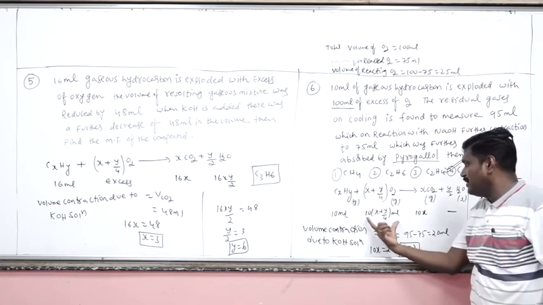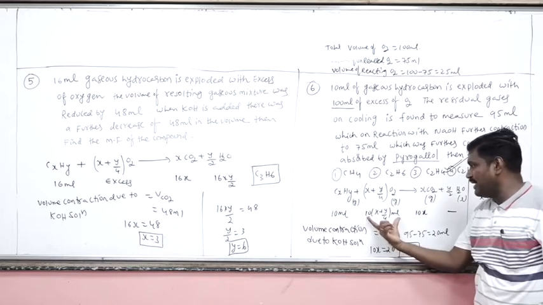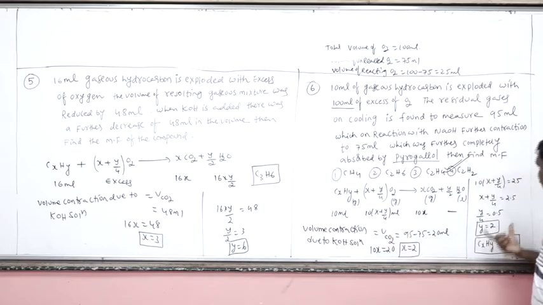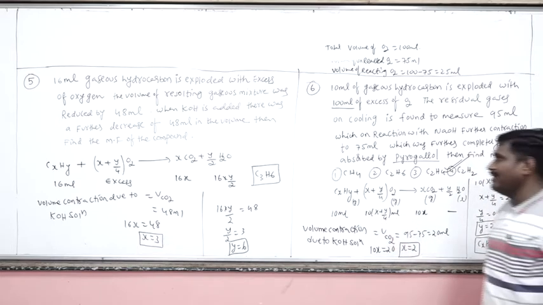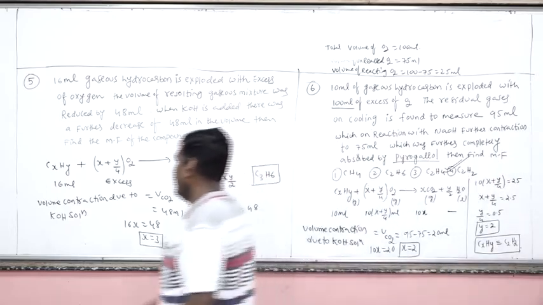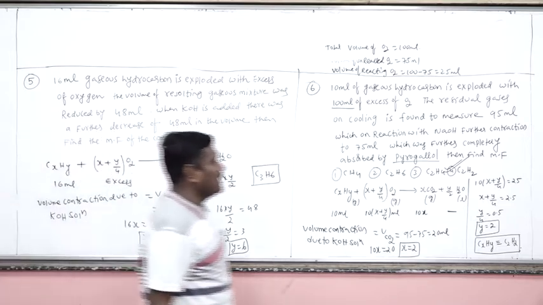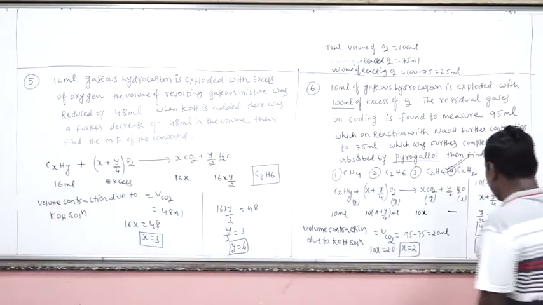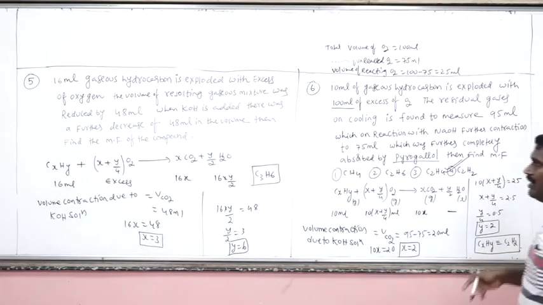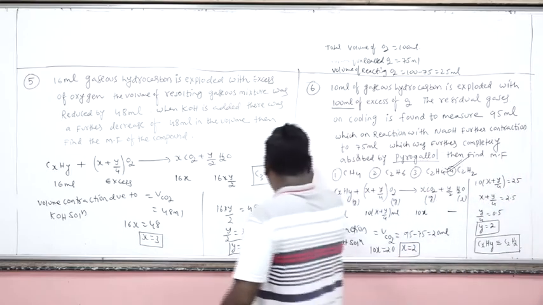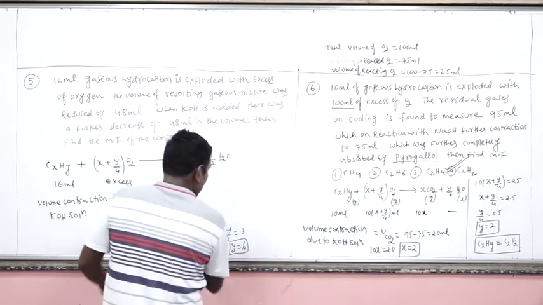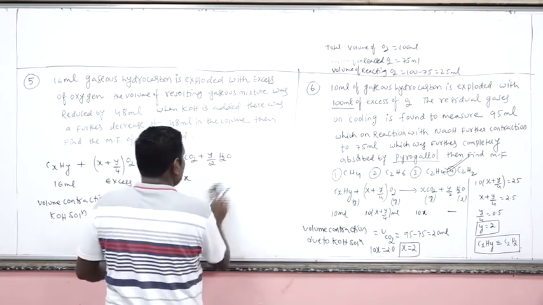Actual used volume of oxygen 10 into x plus y by 4 is equal to 25. From here we can calculate the value of y. Okay. Now there is another alternative method to calculate the value of y.